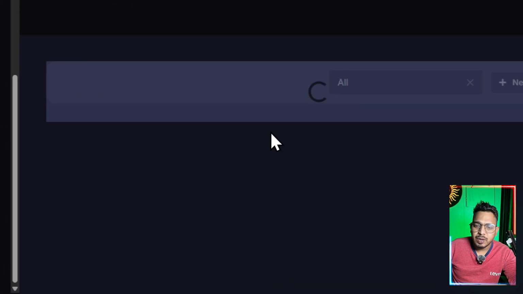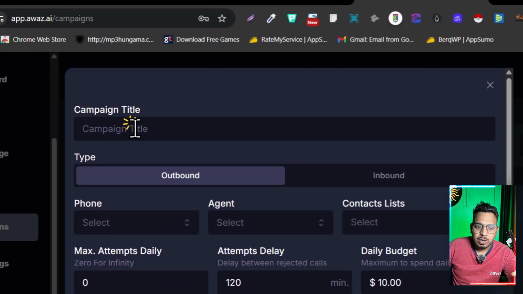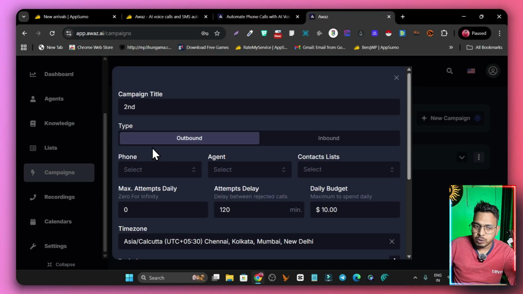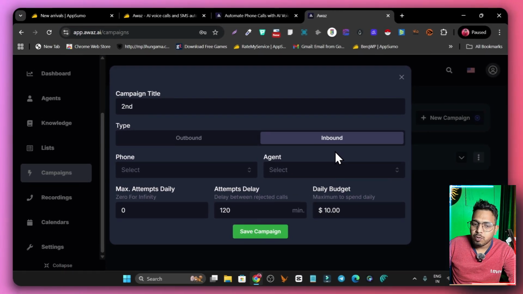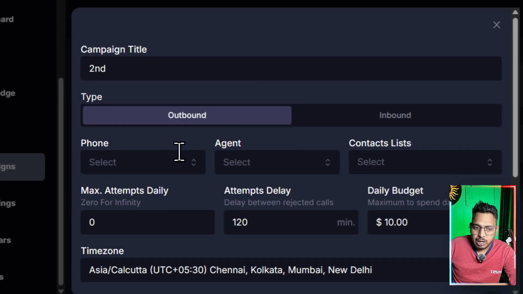This is the campaign section where we are going to set up our campaign. So simply click on campaign. You have to give the campaign a name here, so I'm going to call it second. This is for inbound or outbound. I'm going to make calls from my AI agent, so this will be outbound. But if you only want to accept calls from people, you can just set up the inbound call. Okay, so I will choose outbound.